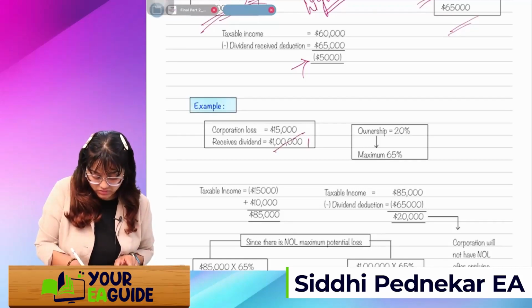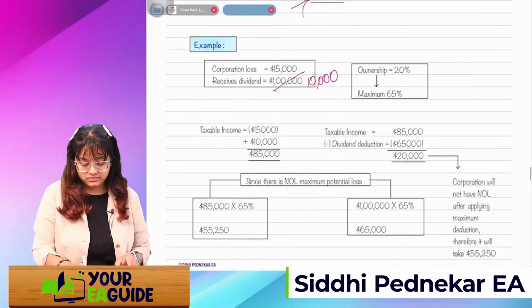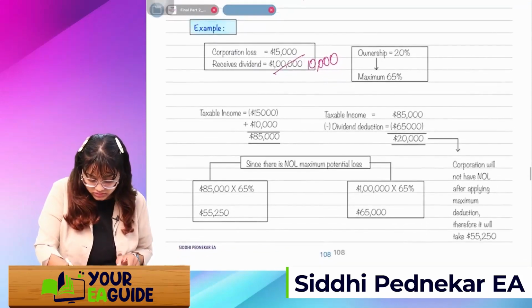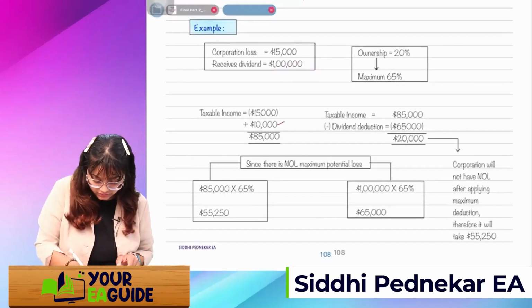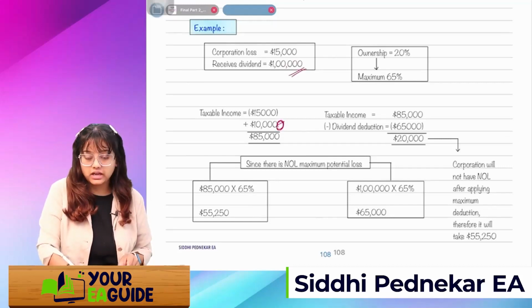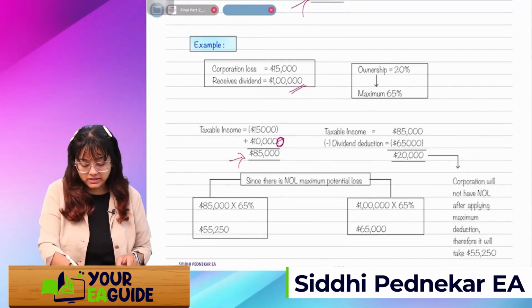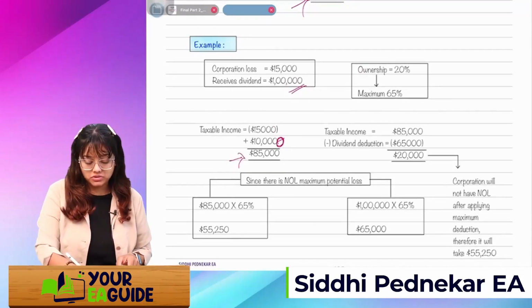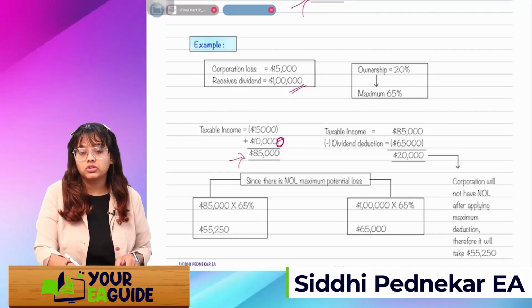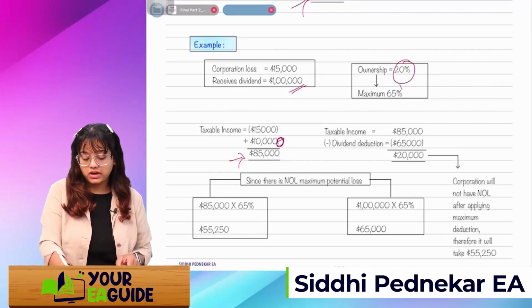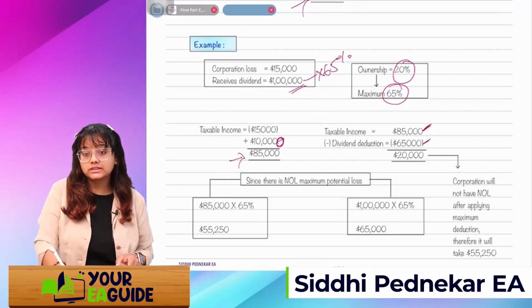So what is the taxable income? Minus 15,000 plus 1 lakh comes to 85,000. Since my ownership is 20%, I'll take directly 65% as a deduction, that is 1 lakh into 65%. So 85 minus 65 comes to 20K.